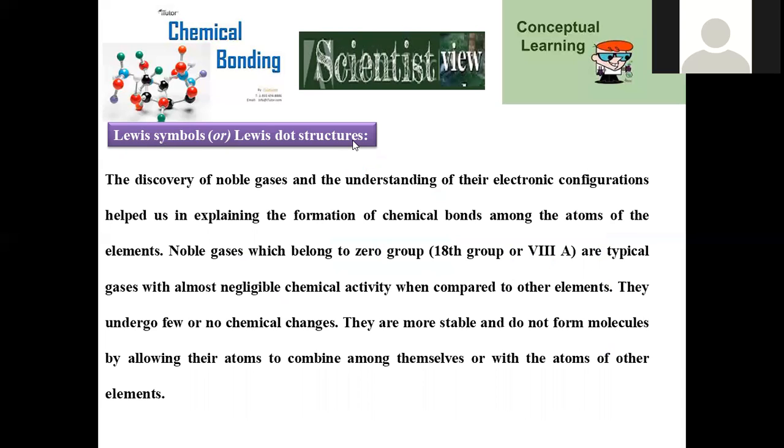And next is about Lewis symbol, Lewis dot structure. The discovery of noble gases and understanding of their electronic configuration helped us in explaining formation of chemical bonds among the atoms and elements. So here, noble gas discovery is the main achievement by the researchers, we can say, because based on the nature of these only, the entire elements present in the periodic table all tend to move on to this noble gas configuration.